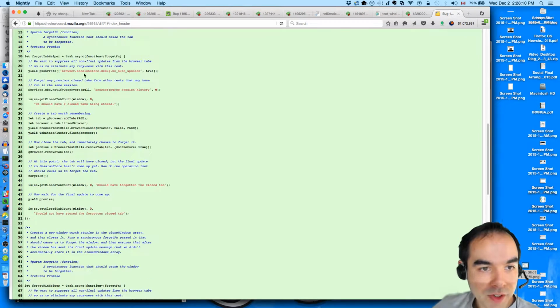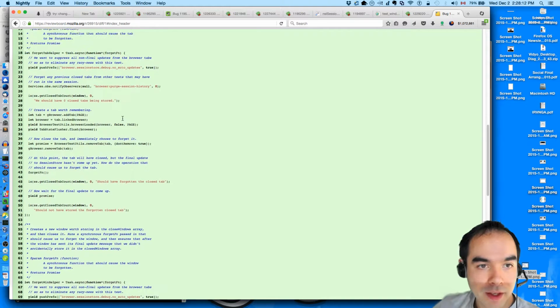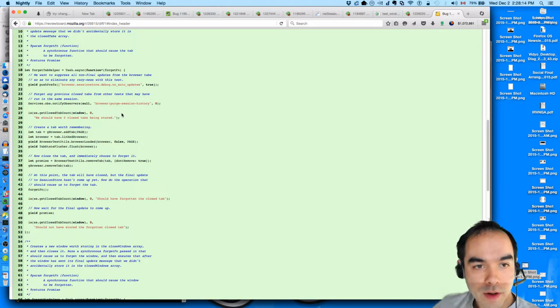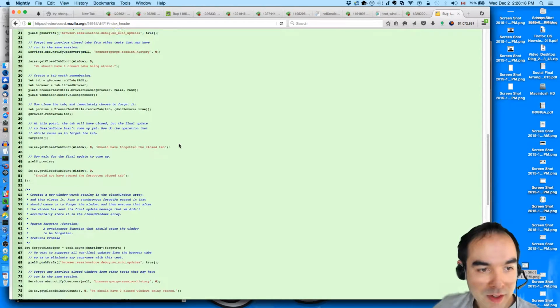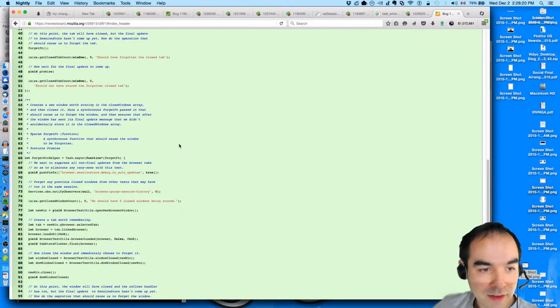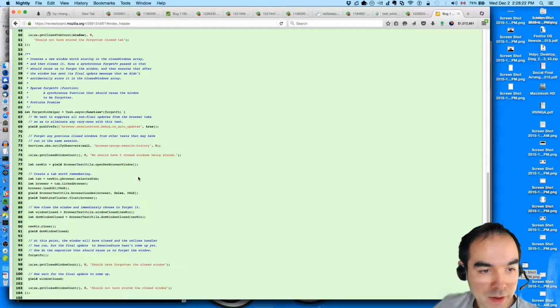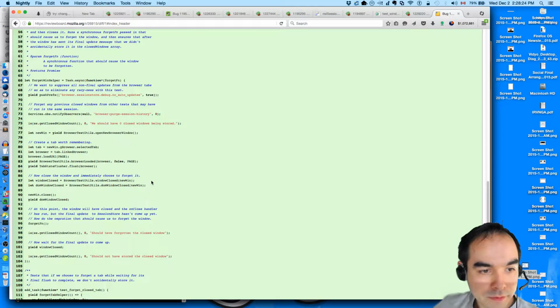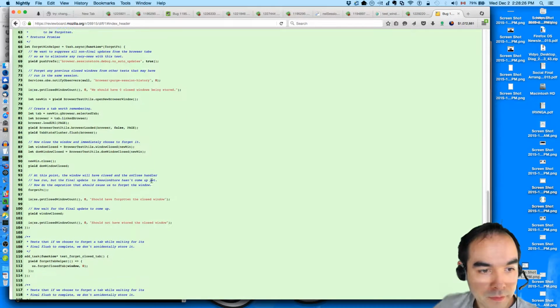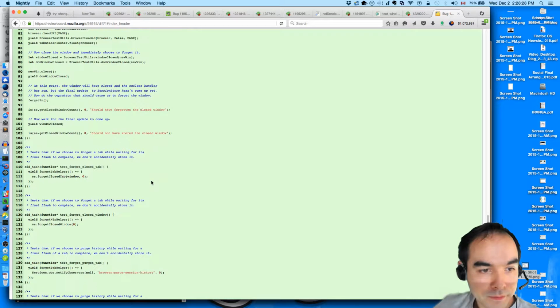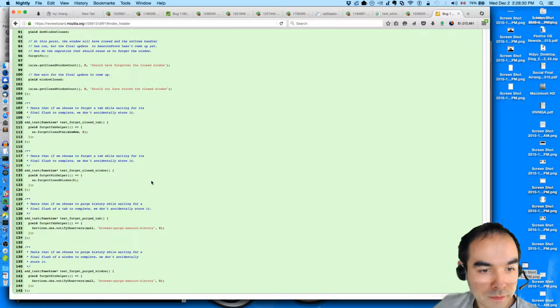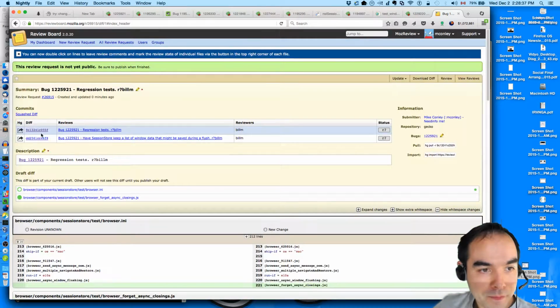Right. So this actually will end up depending on the window async flush test because it's using this thing I added for those tests. So I'm going to have to set that dependency up. All right.